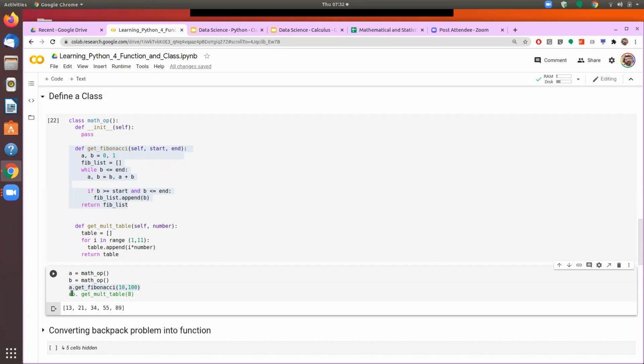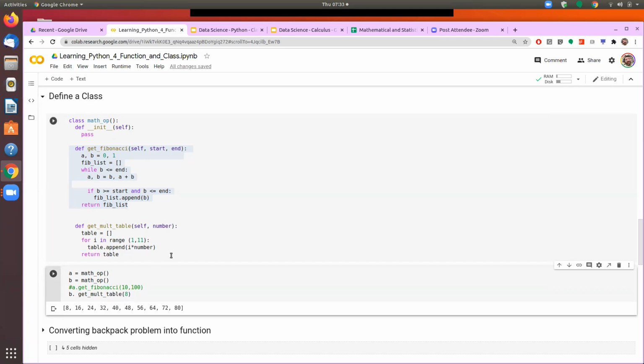Similarly, we can call the get multiplier table function from the second instance, which is p, and we pass the parameter. So if I comment out the first one, then it gives me the multiplication table of 8.